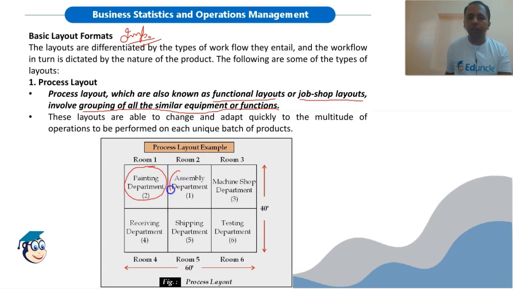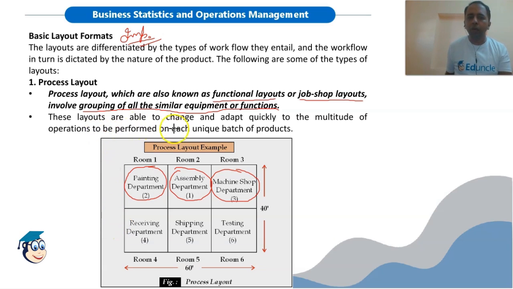So we are grouping similar machineries together, and we are performing a particular task at a particular department. So we have grouped all the similar machines together. We are performing the task on the batch at a particular department. We are moving the entire batch from one department to another, and in this way we are producing the goods. So we will get goods in batches from process layout.